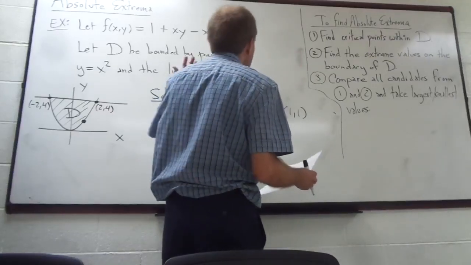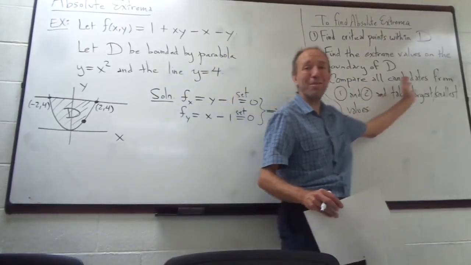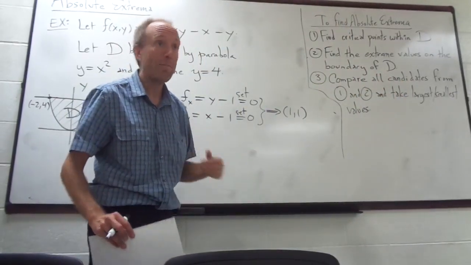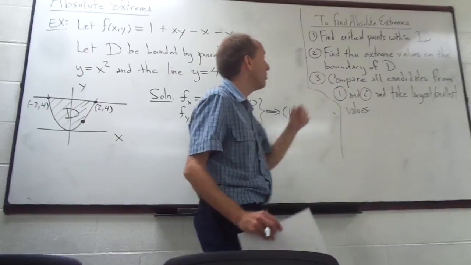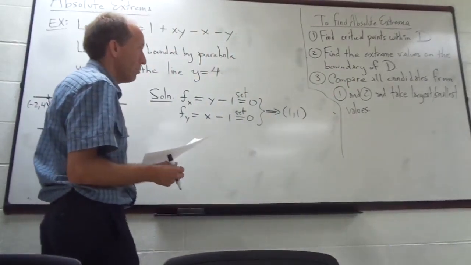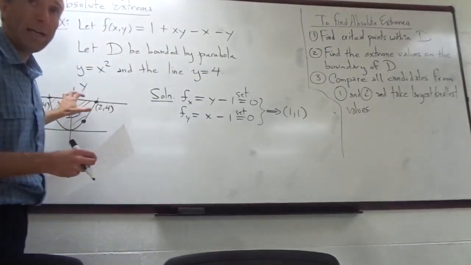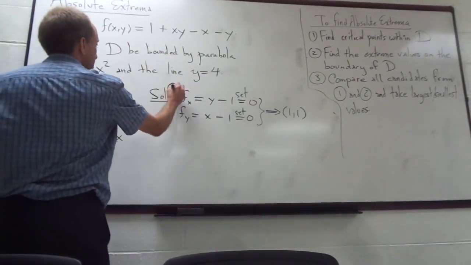Okay? It's because at the end of the day, we're going to be taking all of these candidates and we're going to find the largest and smallest values anyway. That's what step 3 is all about. So we don't need to stop right now and do any more calculations. Let's look at the boundary of the domain. So step 2. So this was step 1.